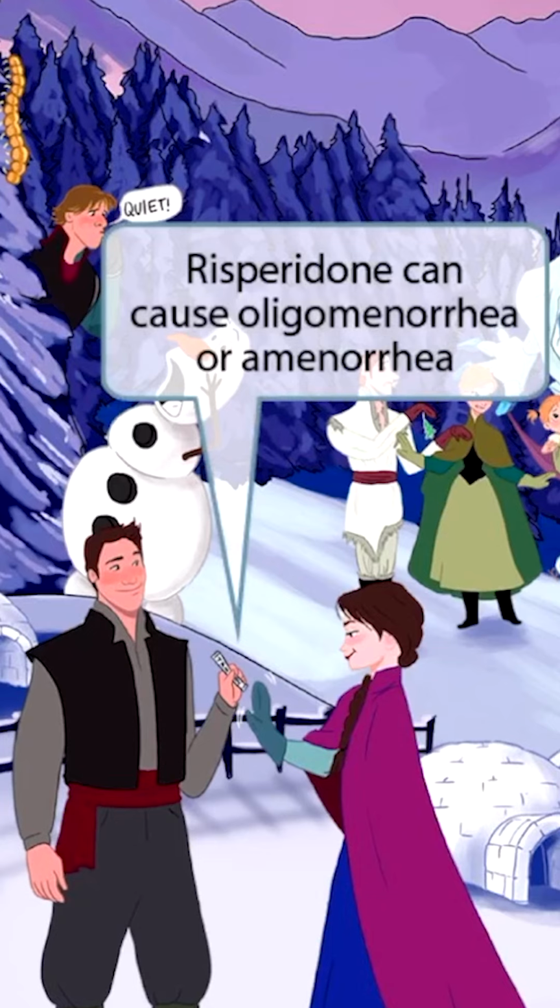Refusing a tampon like this is our recurring symbol for amenorrhea, because it's clear that she doesn't need it right now, so she's not having menses. So this interaction here in front of the respect domes should help you remember that risperidone specifically can cause oligomenorrhea or amenorrhea.